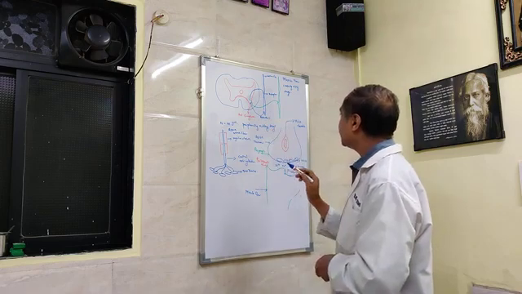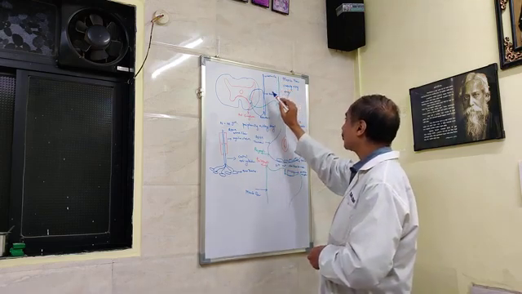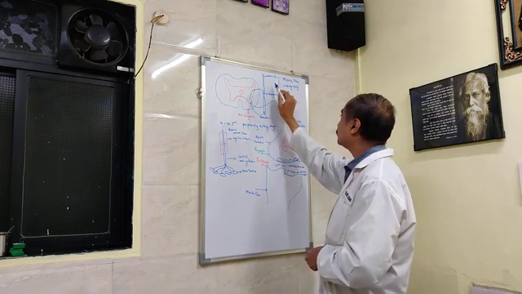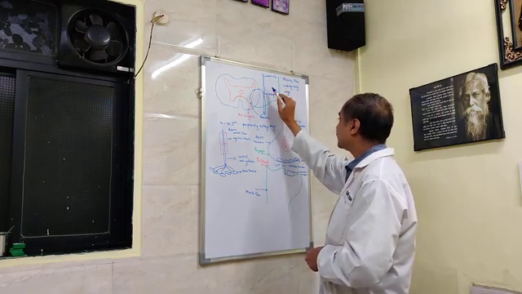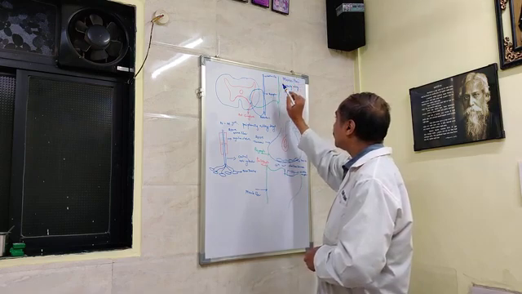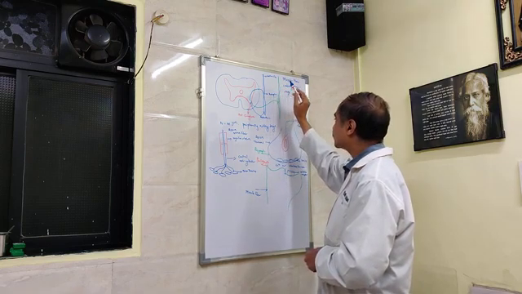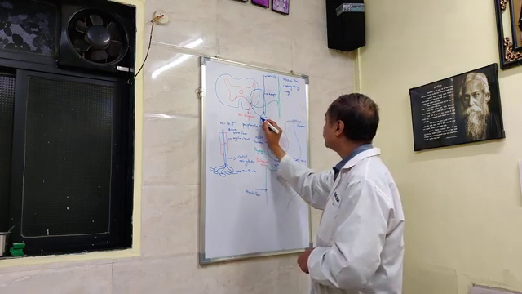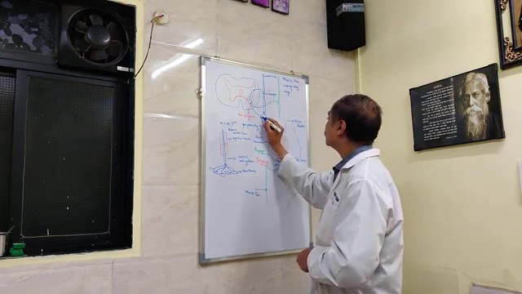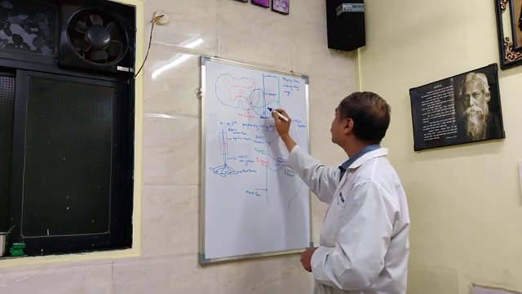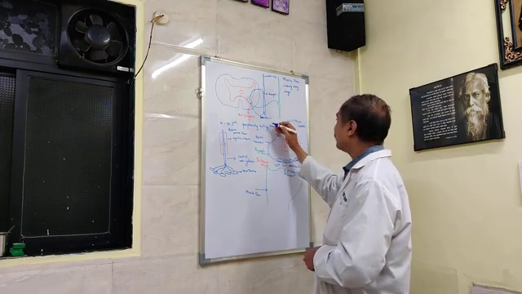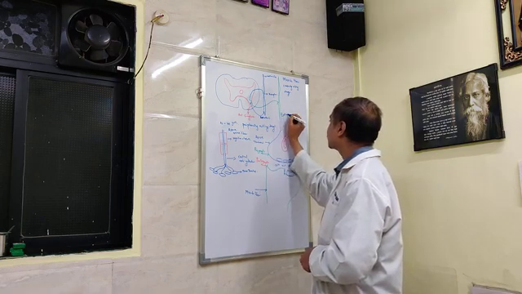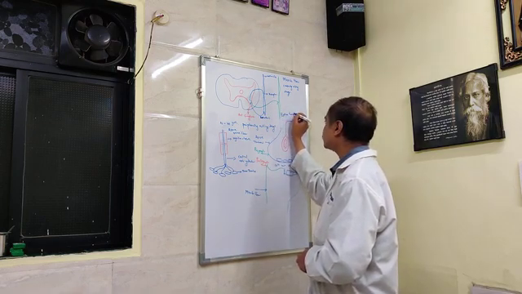Now, the muscle spindle is a spindle-shaped proprioceptor present in the skeletal muscle. It is made up of two types of muscle fibers, that is the intrafusal muscle fiber and the extrafusal muscle fiber. The gamma motor neuron supplies the intrafusal muscle fiber, while the alpha motor neuron supplies the extrafusal muscle fiber.